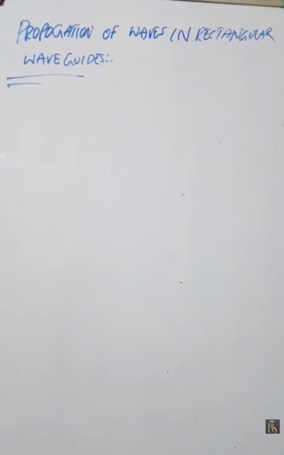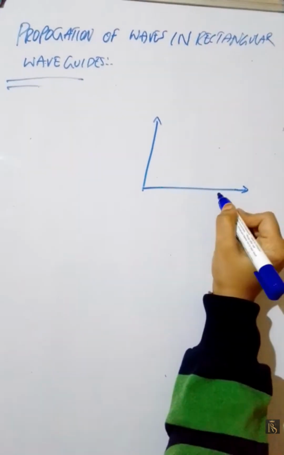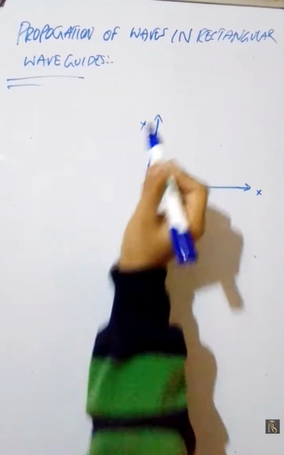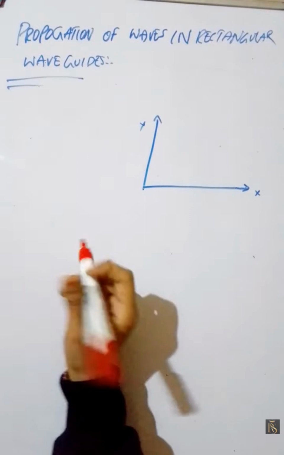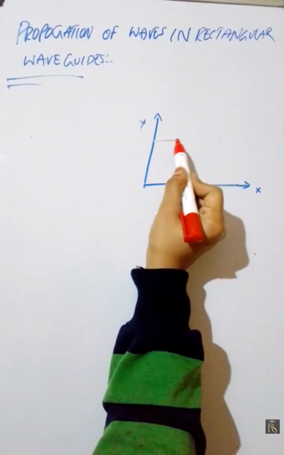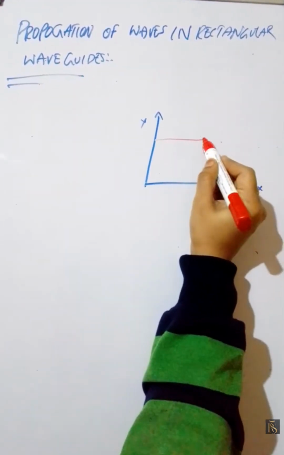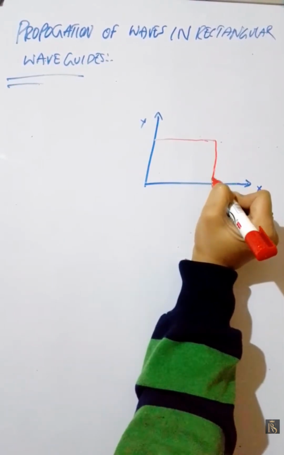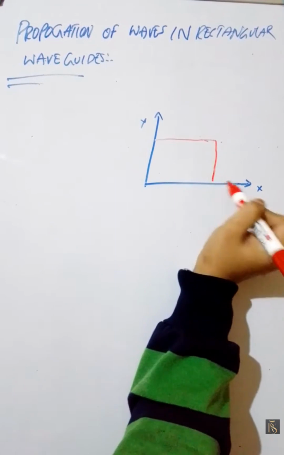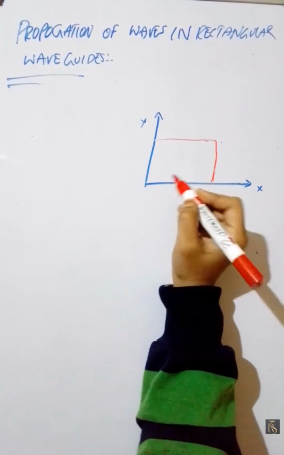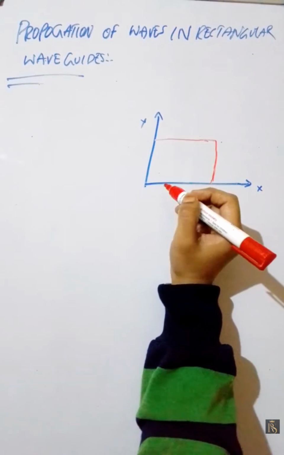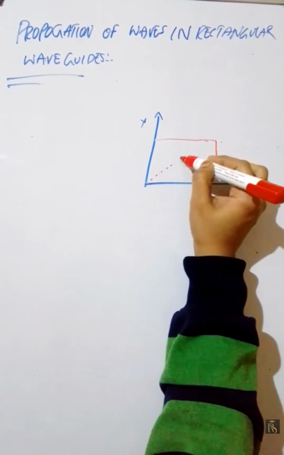Let us see with a small diagram. This one is the x-axis, this one is the y-axis. Now I am taking a rectangular waveguide which is situated along both the x and y axes, whereas the wave propagates in the z direction.